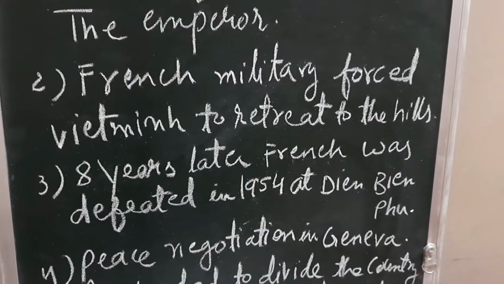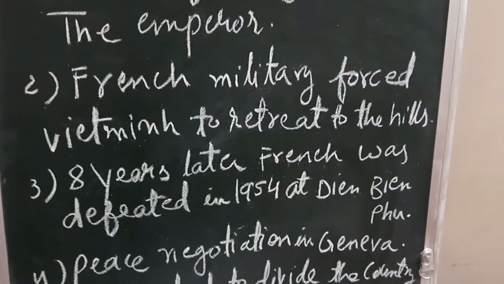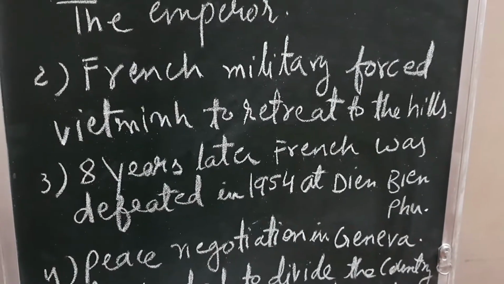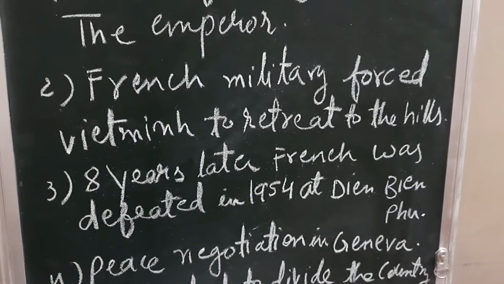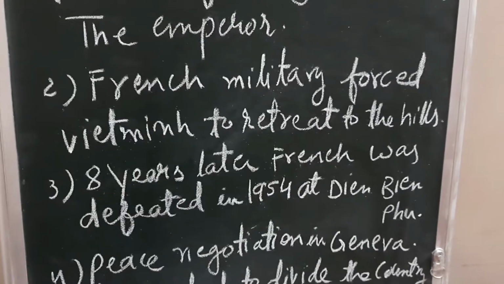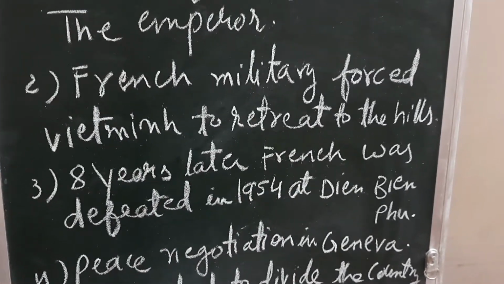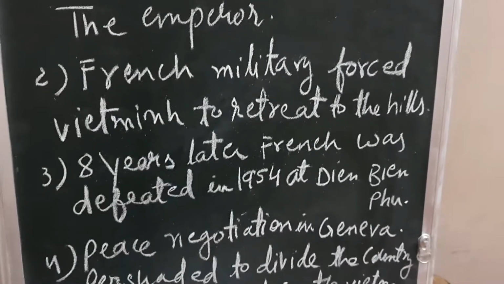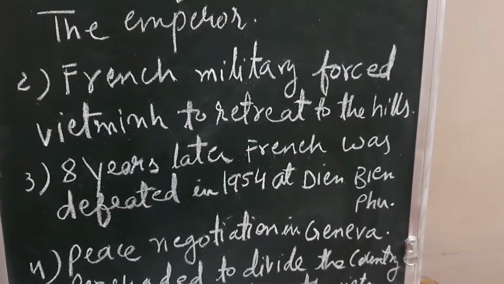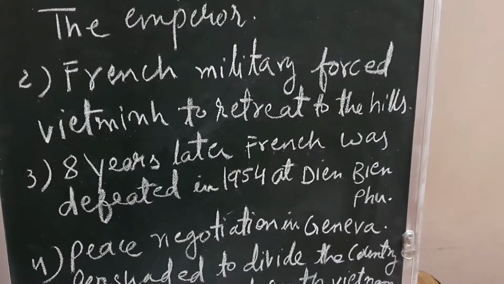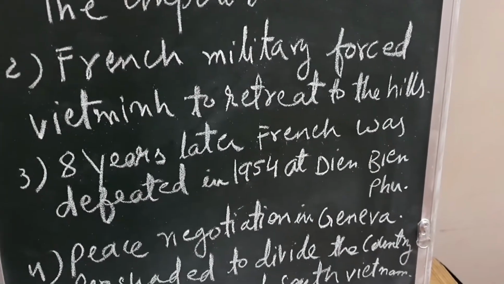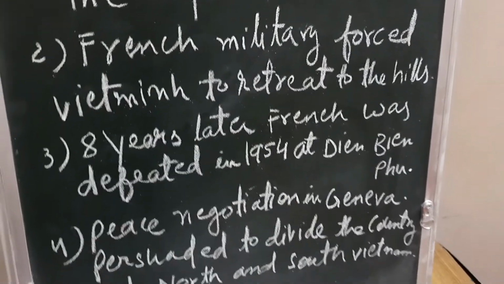The French military power forced Vietminh to retreat to the hills. Who is Vietminh? It is the League for the Independence of Vietnam. Vietminh was forced to retreat to the hills. But after 8 years, the French were defeated in 1954 at Dien Bien Phu. It is a place in Vietnam called Dien Bien Phu.